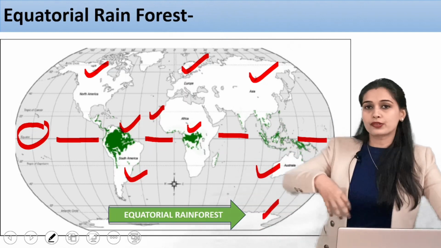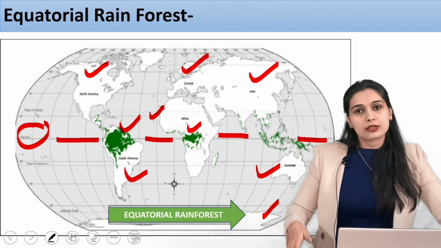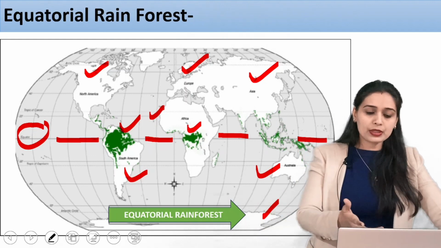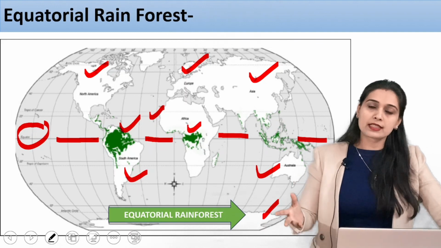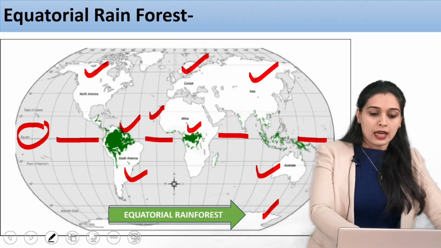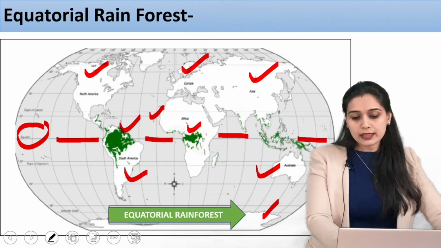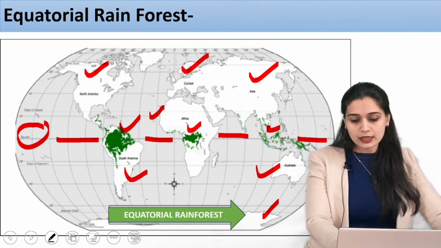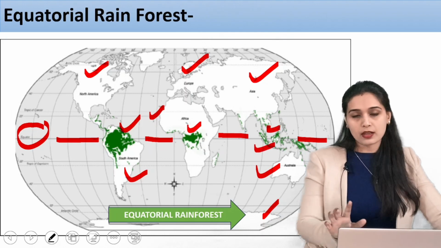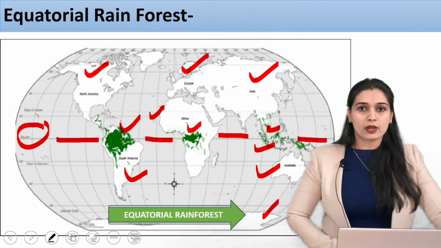It passes through a lot of countries. There is Democratic Republic of Congo. Fine, there is Congo. So there are a lot of countries here, 5-6 countries from which this equator passes. Alright, so it will have the Congo basin, the rainforest here. Then there is Indonesia and Malaysia. So there is Malaysia, Indonesia. So these are all the islands there. They will also have the equatorial type of rainforest.